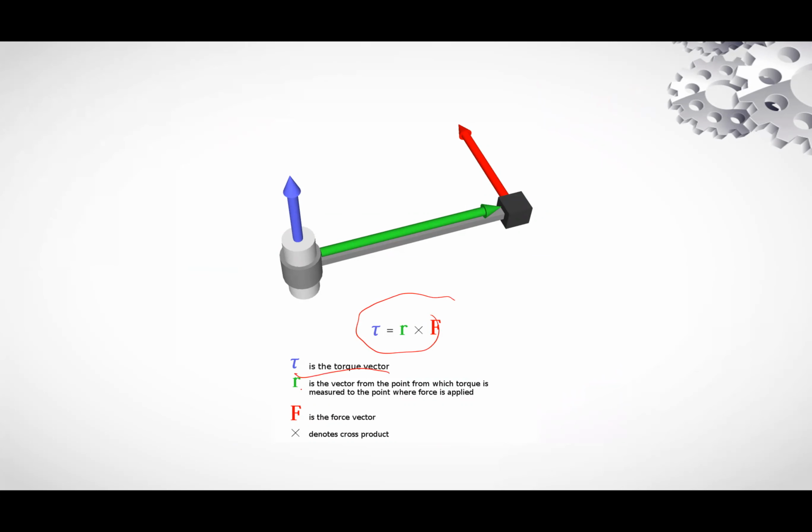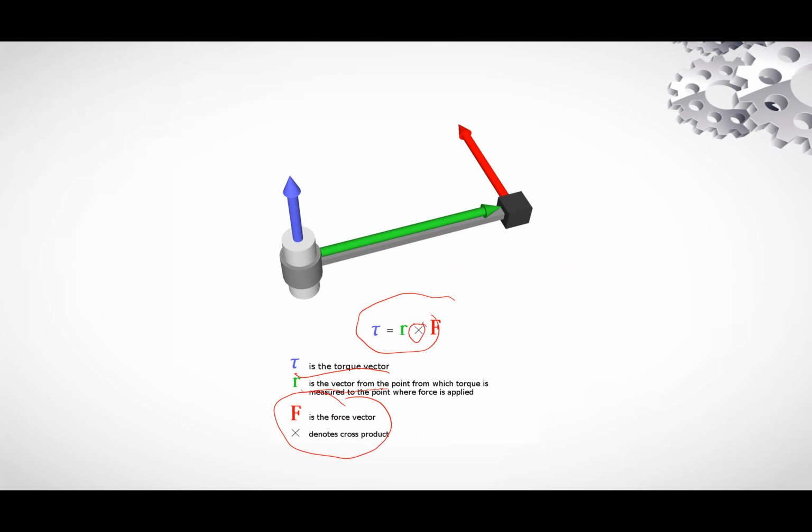This is torque. R is the position vector, the point from which torque is measured. And F is the force, also a vector quantity, and it is the cross product. So torque is a vector quantity, and you can find the direction of torque by the right hand rule.